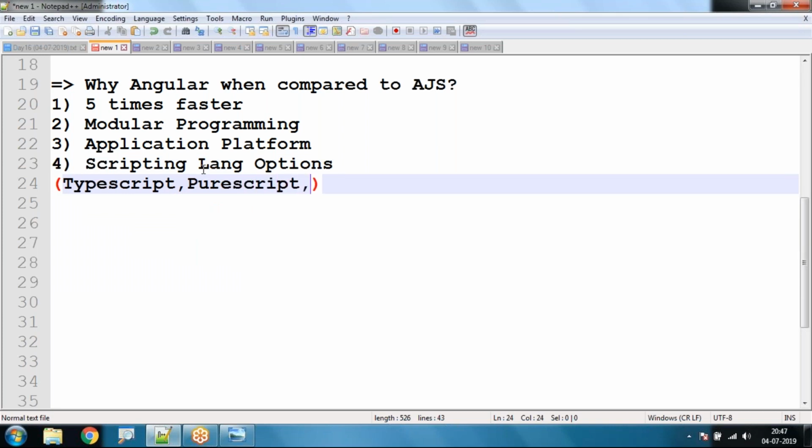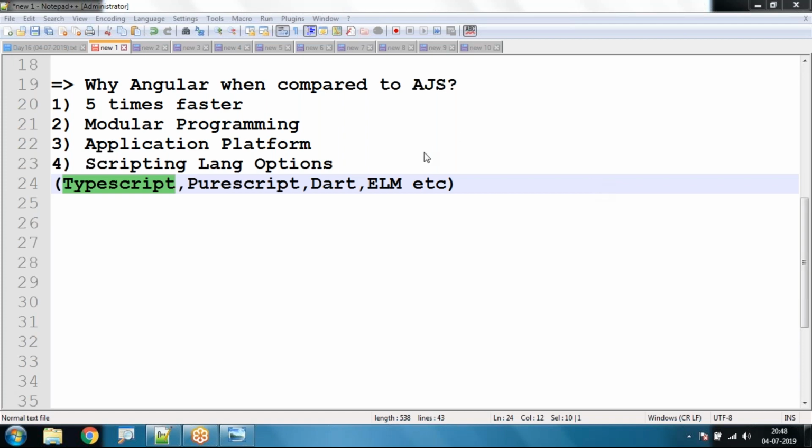We can also develop Angular applications using Dart, ELM, etc. So Angular applications can be developed in all these scripting languages, but Angular itself is developed in TypeScript. So it is highly feasible for anybody to develop Angular applications in TypeScript. TypeScript plays an important role for developing Angular applications.